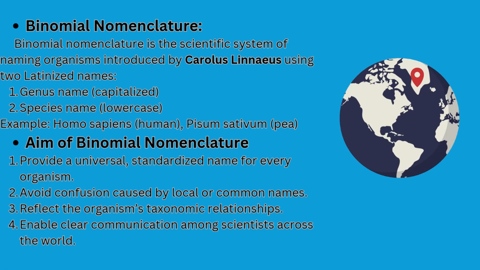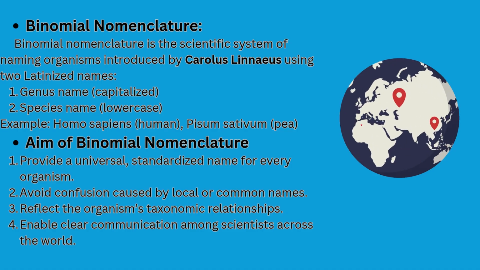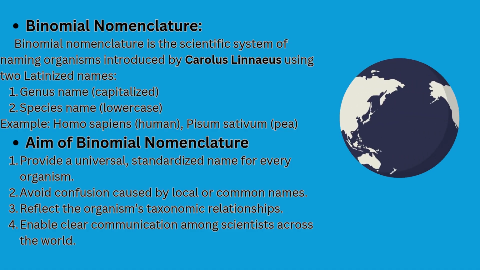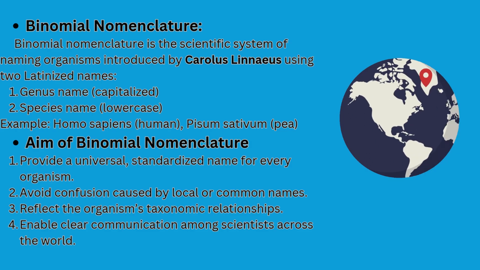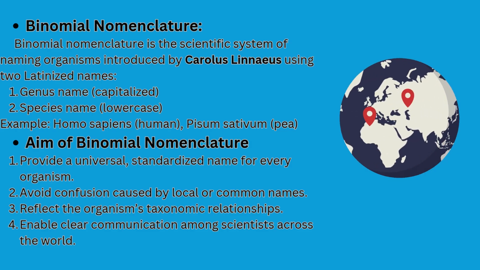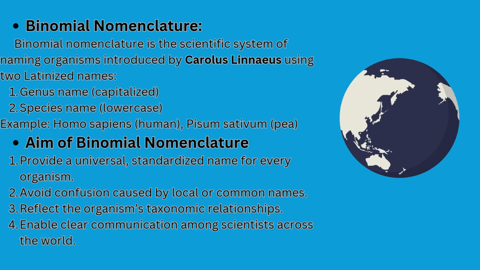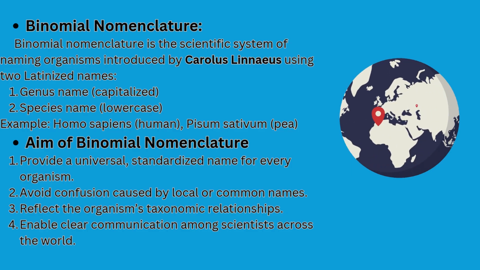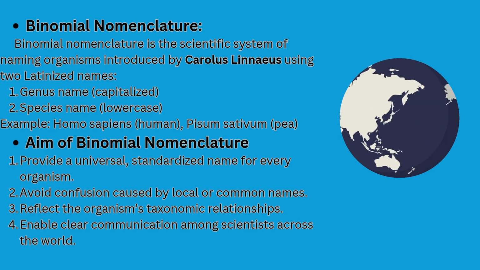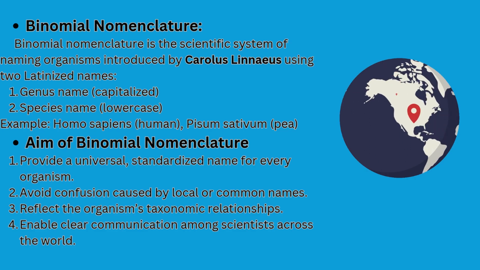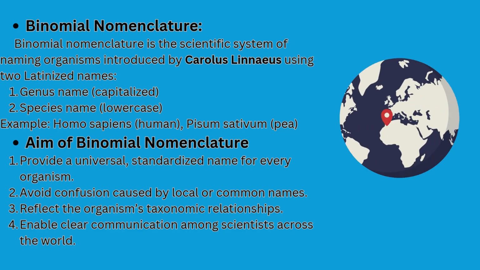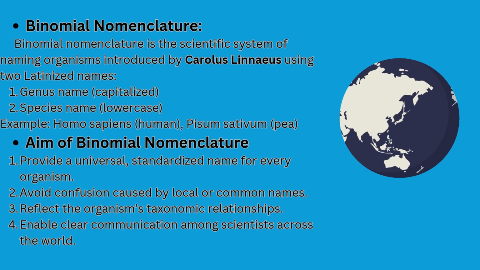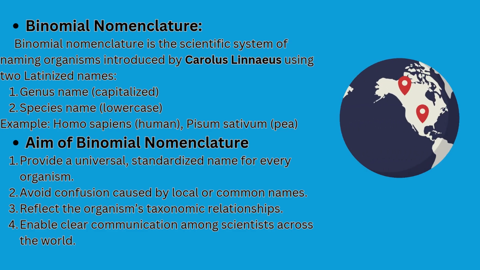We will see the aim of binomial nomenclature. It provides a universal and standardized name for every organism, avoids confusion caused by local or common names, reflects the organism's taxonomic relationship, and enables clear communication among scientists across the world.